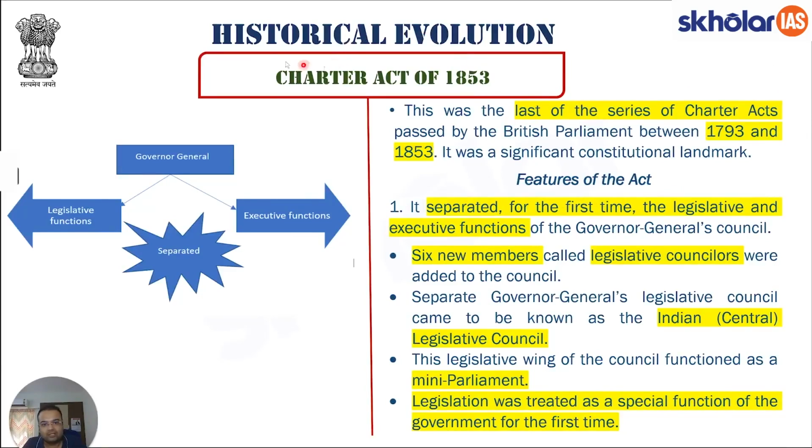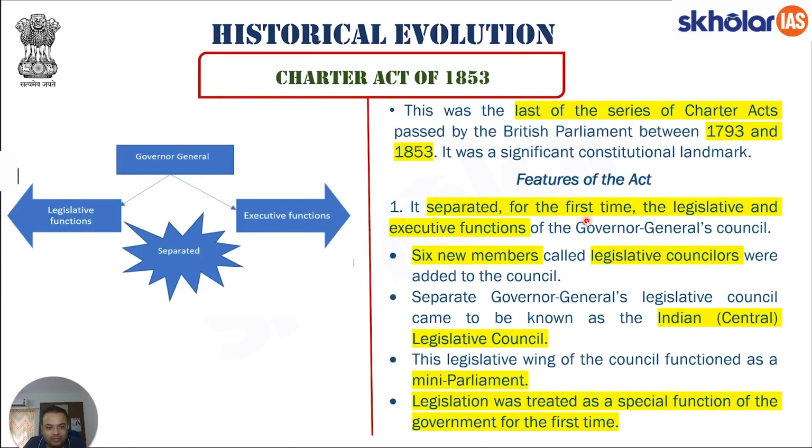After 1833 act that we just discussed, this was the second act which came about, that is 1853 act. Features of this act: it separated for the first time legislative and executive functioning of the Governor General's Council. This is something that we call as separation of power.